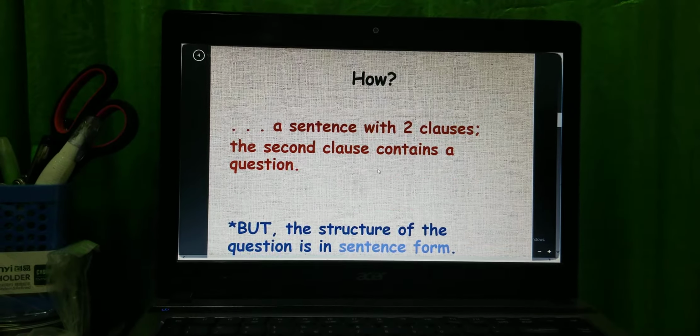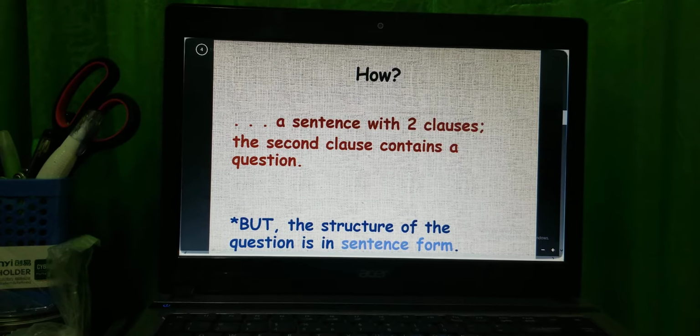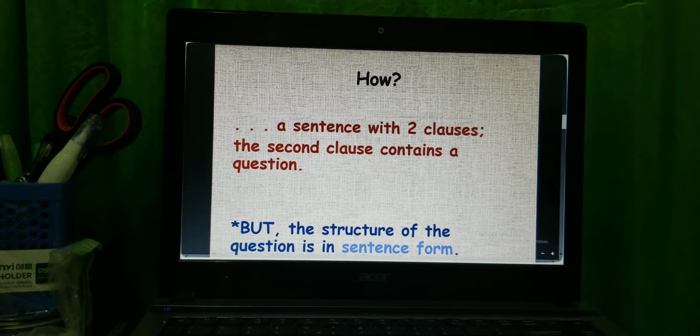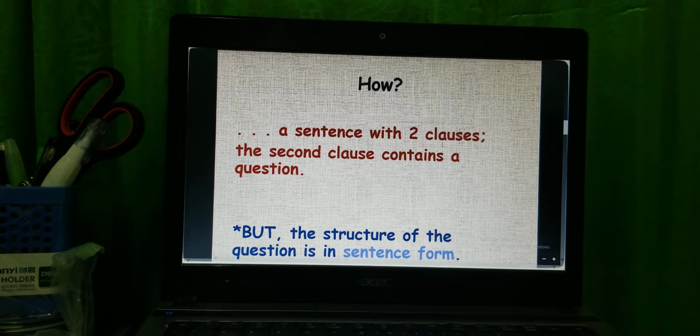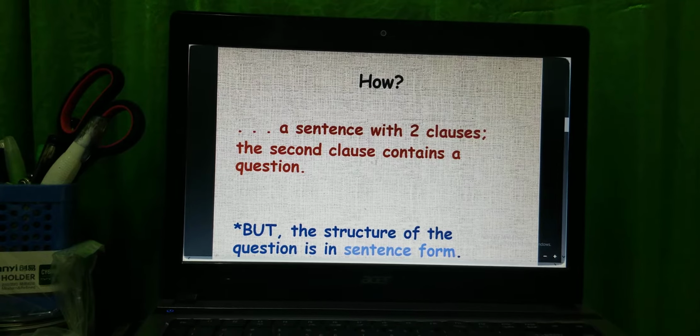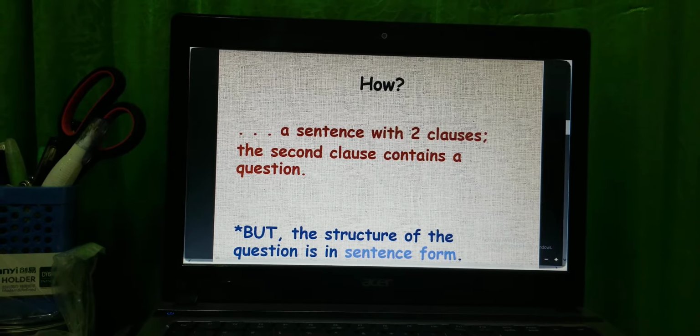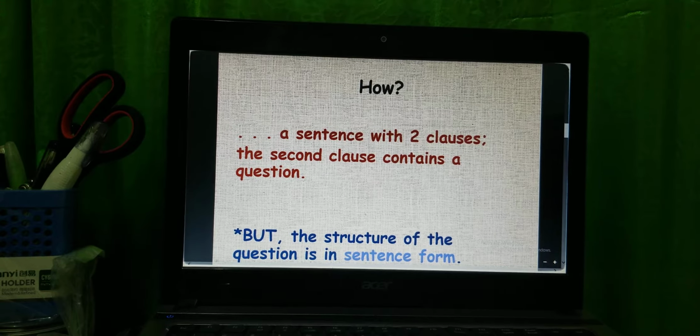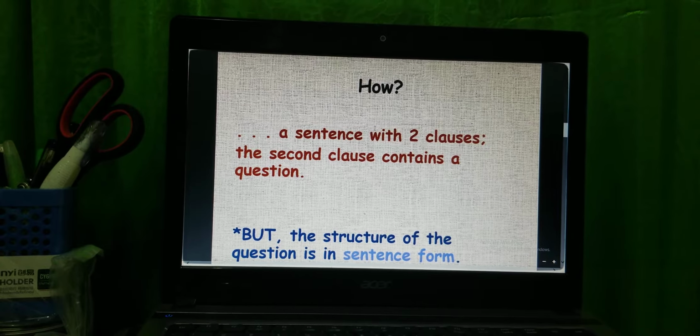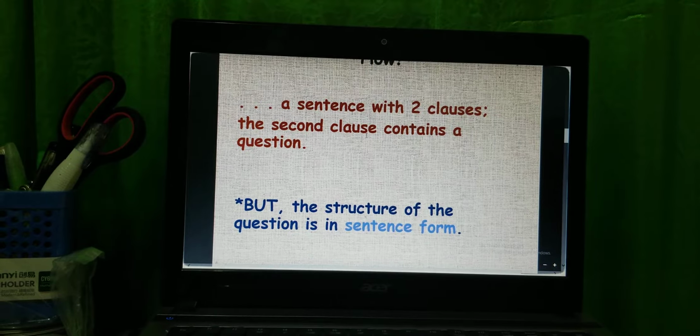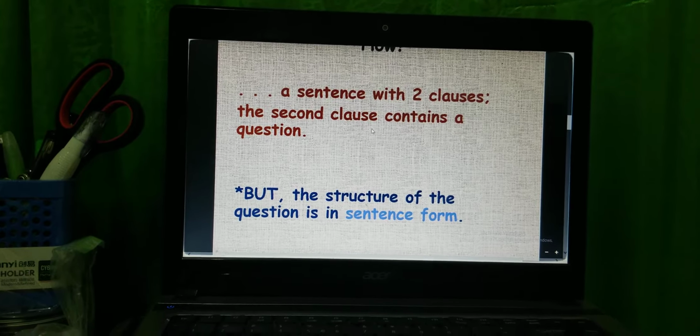And how do we use it? So we use it with two sentences. The two sentences can be called two clauses, and the second clause contains a question. Based on grammar lessons, we call them the main clause and the subclause. An indirect question is a kind of subclause, but the structure of the question is in sentence form.